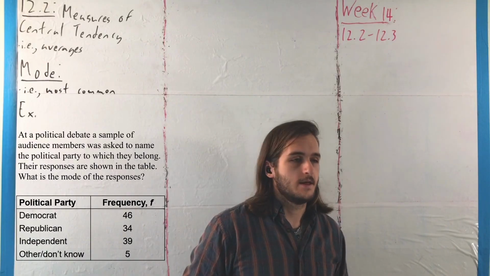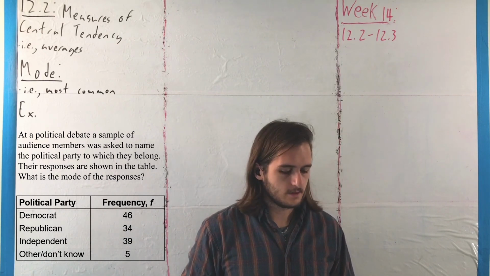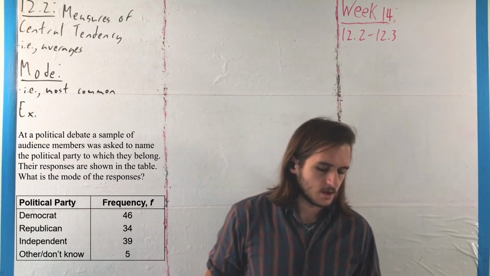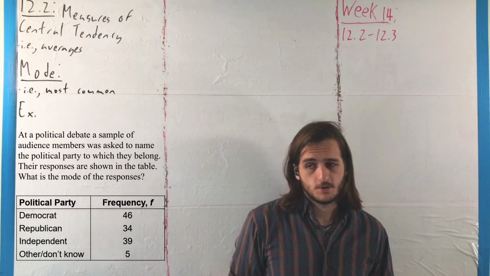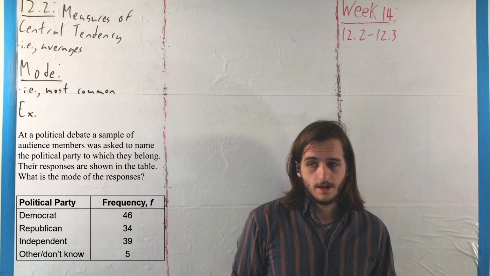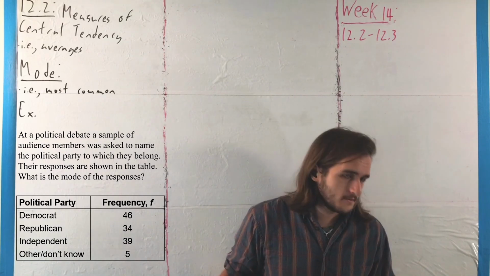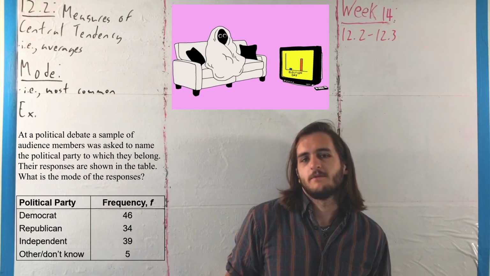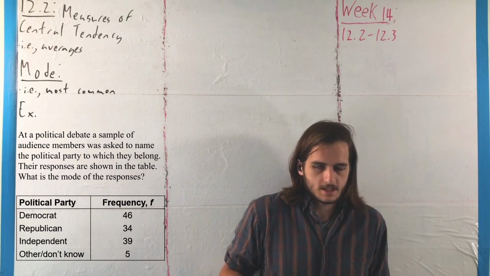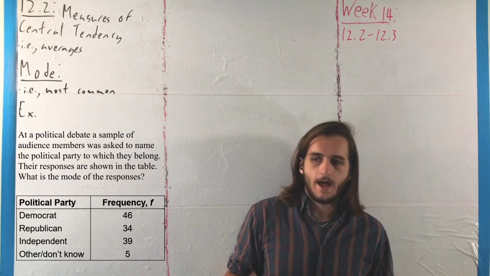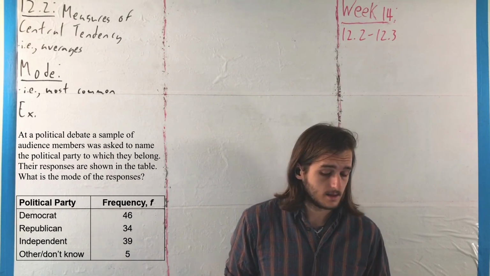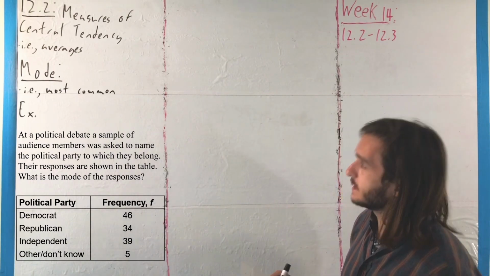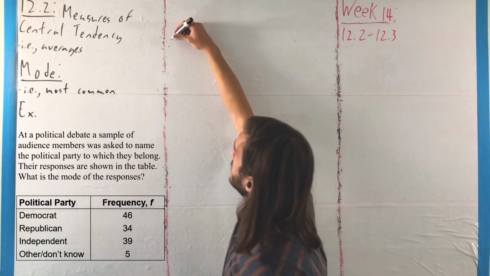So note here that you can't really take the average between a Democrat and Republican, despite what you might have to say about the Overton window, so you would only be able to use the mode as a measure of central tendency here. And I do have to apologize because I know politics is a very contentious topic at any time of any year, but this is a good example to prove the point that the mode has specific cases where it's better than anything else. And here, looking at that distribution, hopefully we can very easily tell that the most frequent value is Democrat,